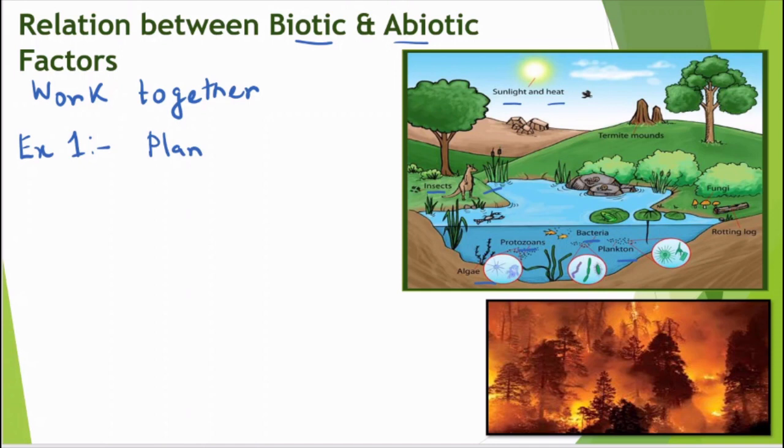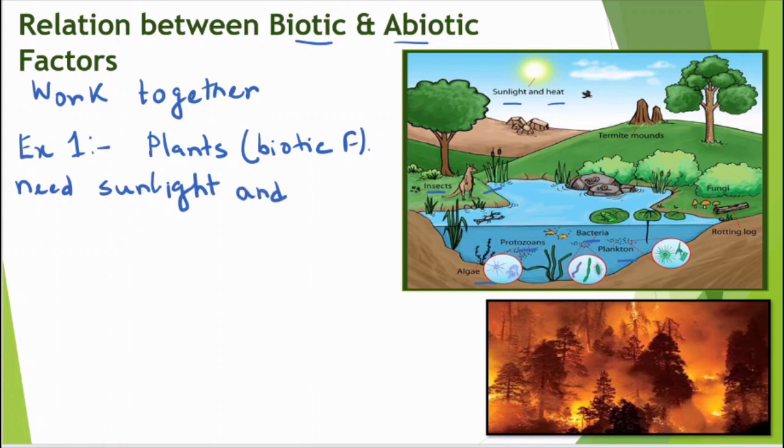So plants, the biotic factor, need sunlight and water, both abiotic factors, to survive.